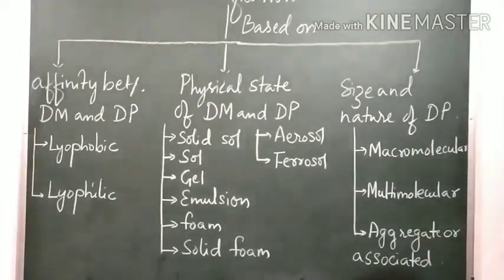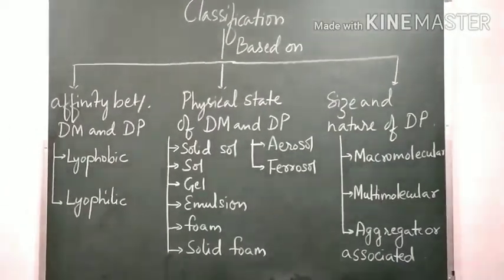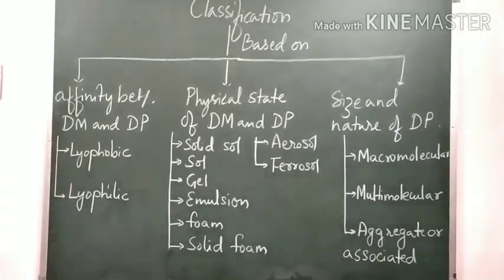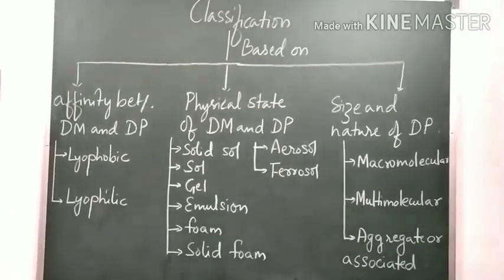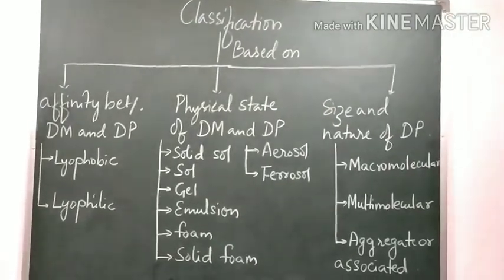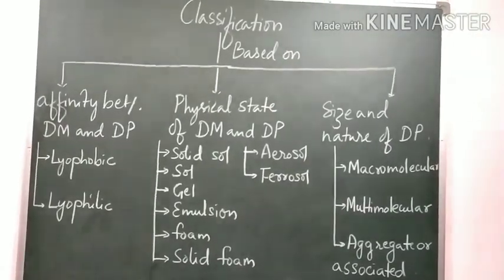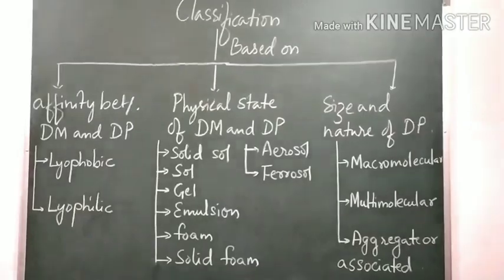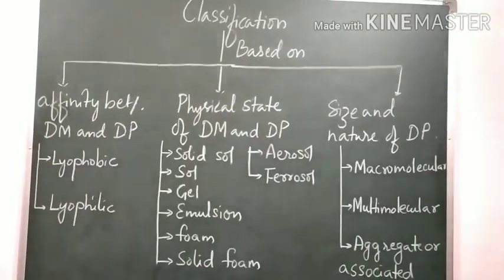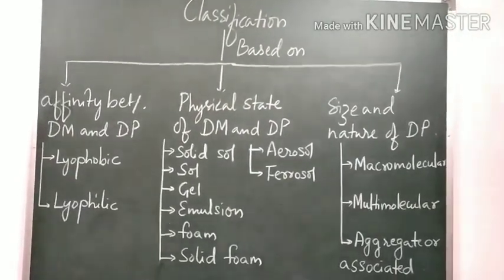So you can have the view of the complete classification. Based on affinity between DP and DM: lyophobic and lyophilic. Based on physical state of DP and DM: solid sol, gel, emulsion, foam, solid foam, aerosol and ferrosol. Based on size and nature of the DP: macromolecular, multimolecular and aggregate or associated colloids.